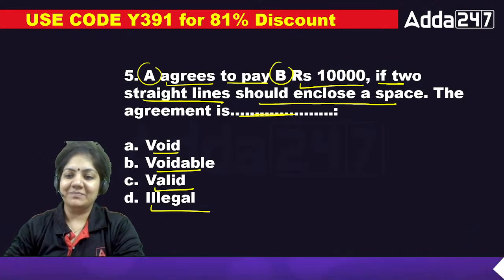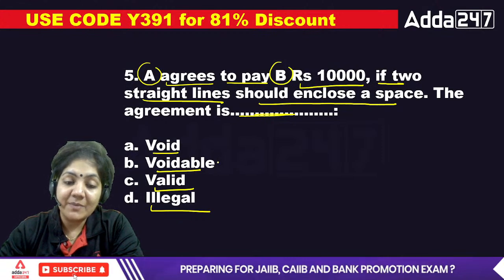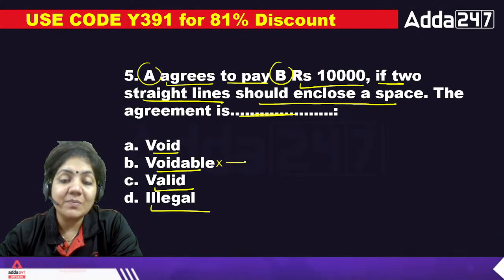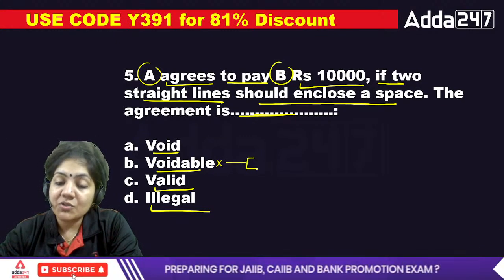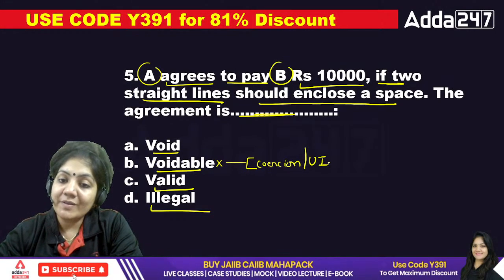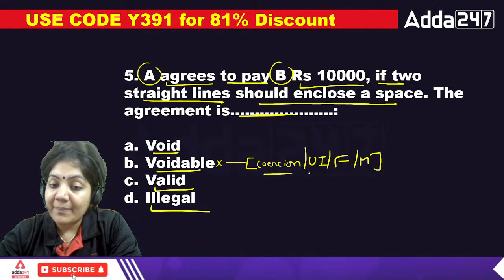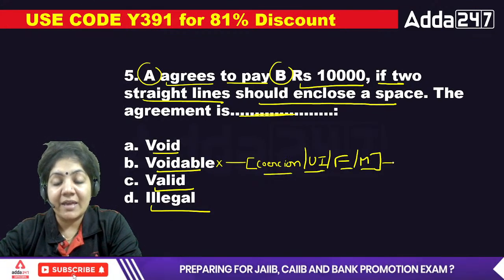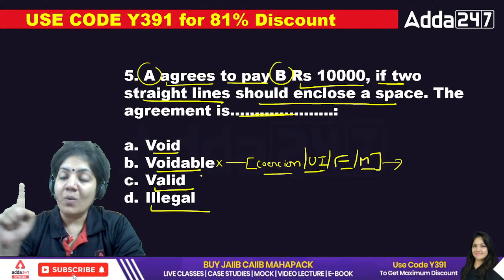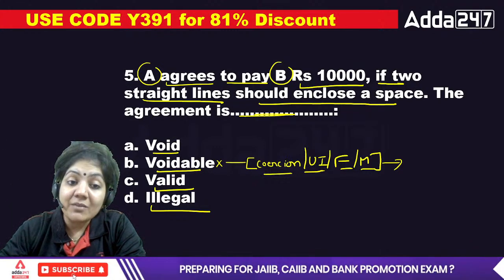Excellent, Mamta ma'am. Very good. So B is not the right answer. Some people have said B, but this is not the right answer. Why? Because whenever you tick mark on the voidable, always remember the words coercion, undue influence, fraud, and misrepresentation. If the contract happens in these four things, then the contract will be voidable. What is voidable? One party has the option to breach the contract, but in this one that agreement is totally void